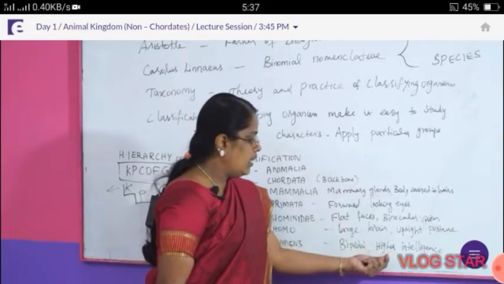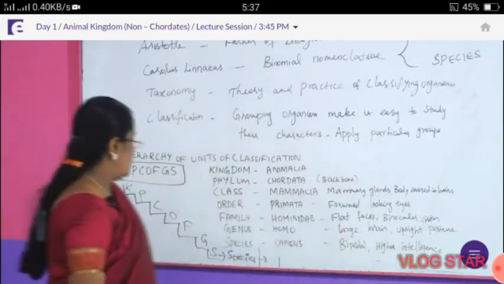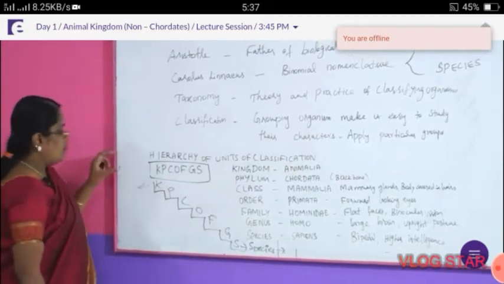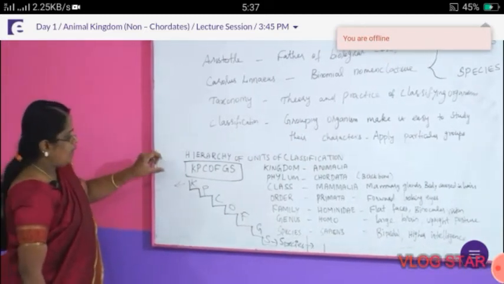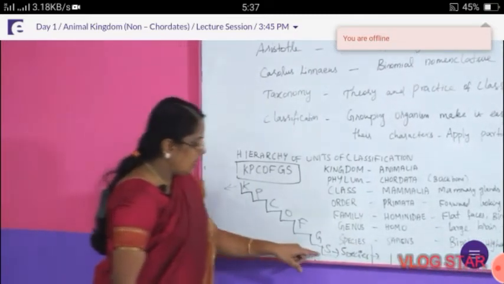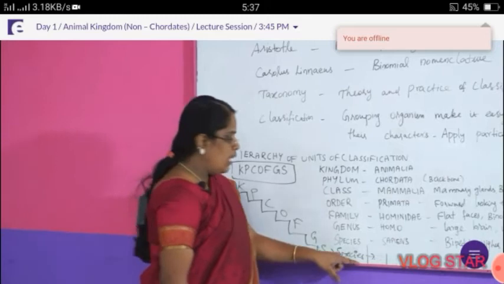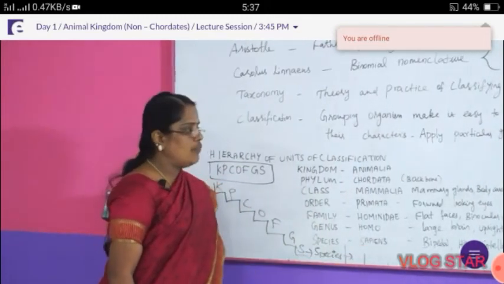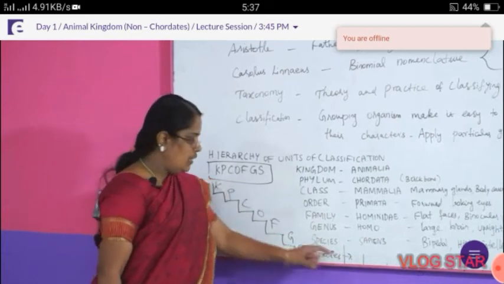Hierarchy of units of classification: the first order is the kingdom. It is the highest order, and the species is the fundamental unit of classification. Species is the fundamental unit of classification. This is a very important question asked in NEET. Okay.